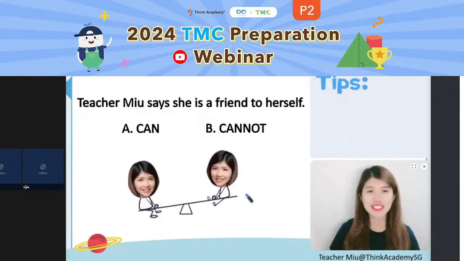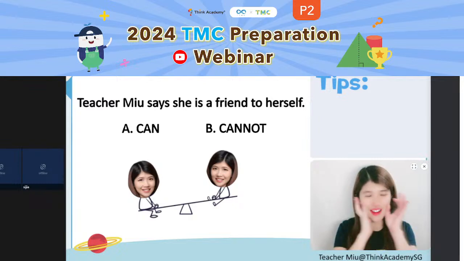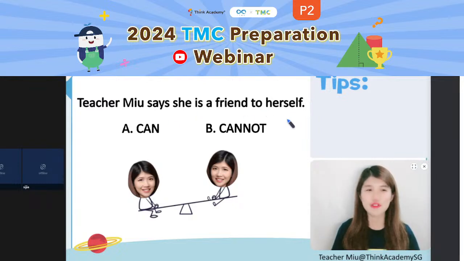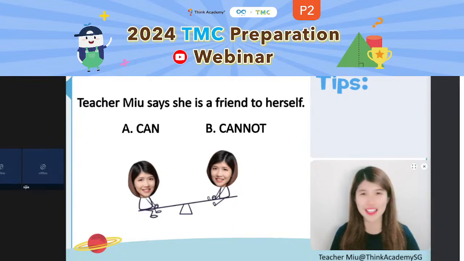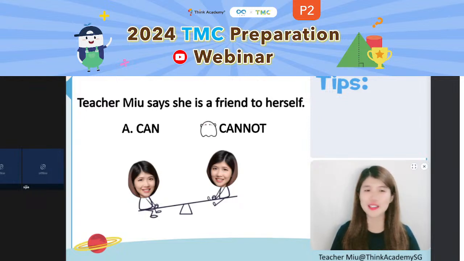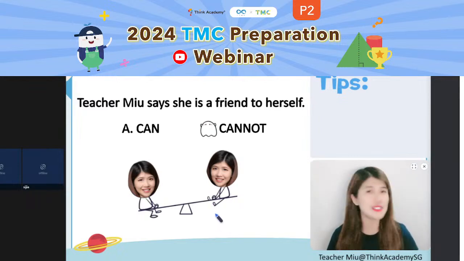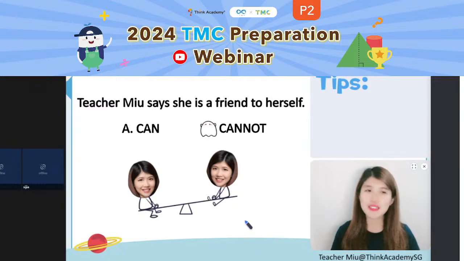Before the second method, I have a crazy, scary story to tell. Teacher Mew says she is a friend to herself. Like, say, I would just play the seesaw with myself. Is it possible? A for yes and B for no. You can just tell me in the chat box. Can you play seesaw with myself? That's creepy, right? And also it's coming to Halloween, so no, cannot. Teacher Mew cannot be a friend to herself, and I cannot play seesaw with myself. So when I'm playing seesaw with a friend, that friend definitely cannot be myself. This is one very important thing.